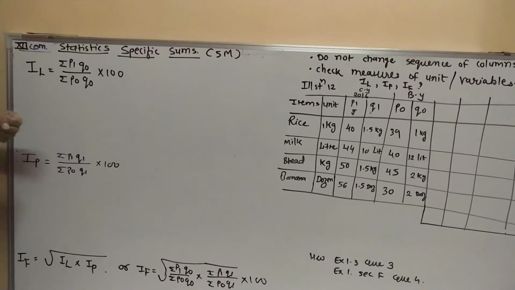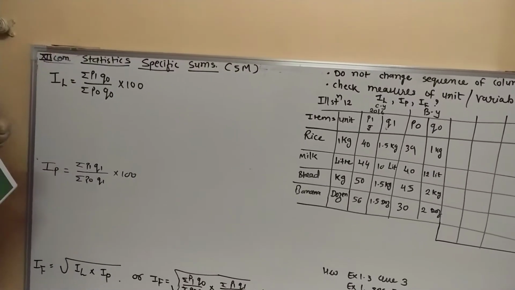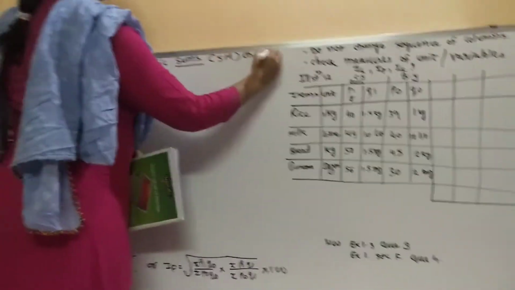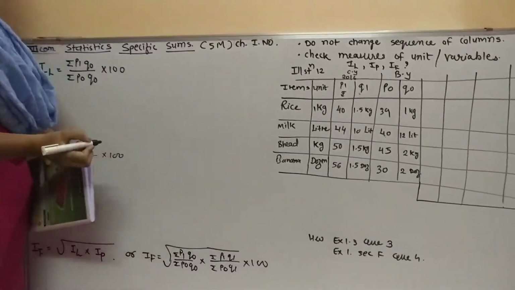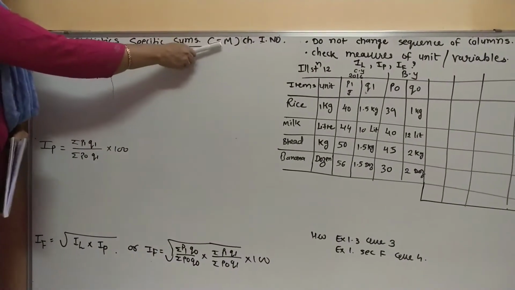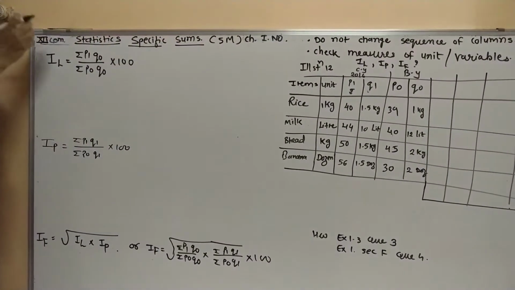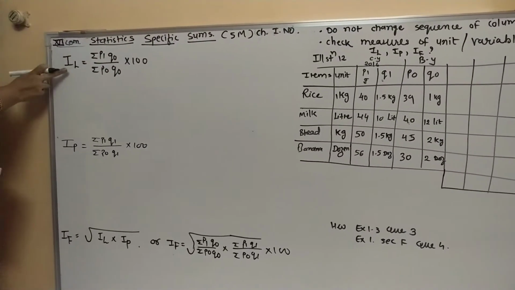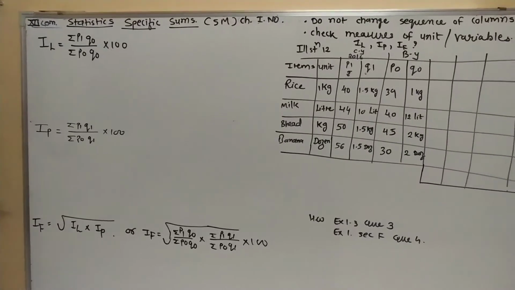Hello students, in statistics first chapter, chapter number 1, index number. Today we are going to see the specific sums, which carry 5 marks weightage. Here specific sums, that is, very important sums. You can see here I have written these three formulas.